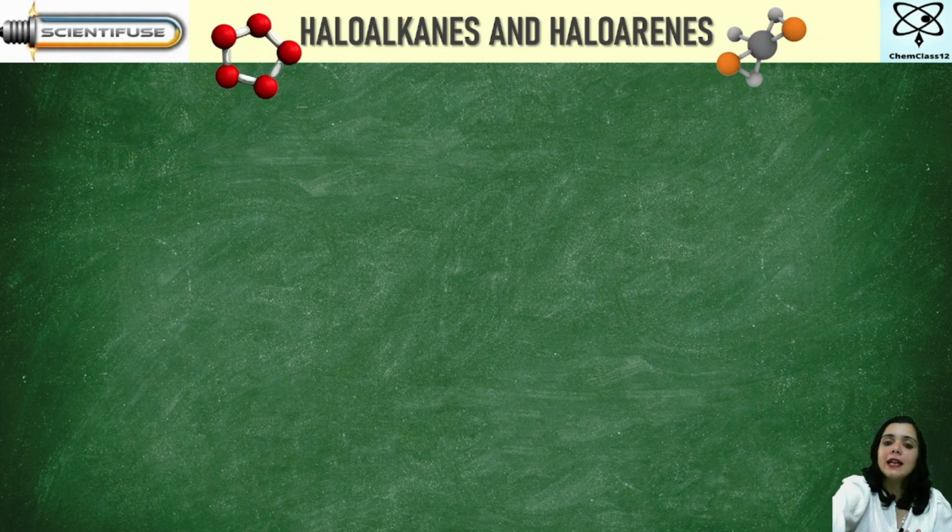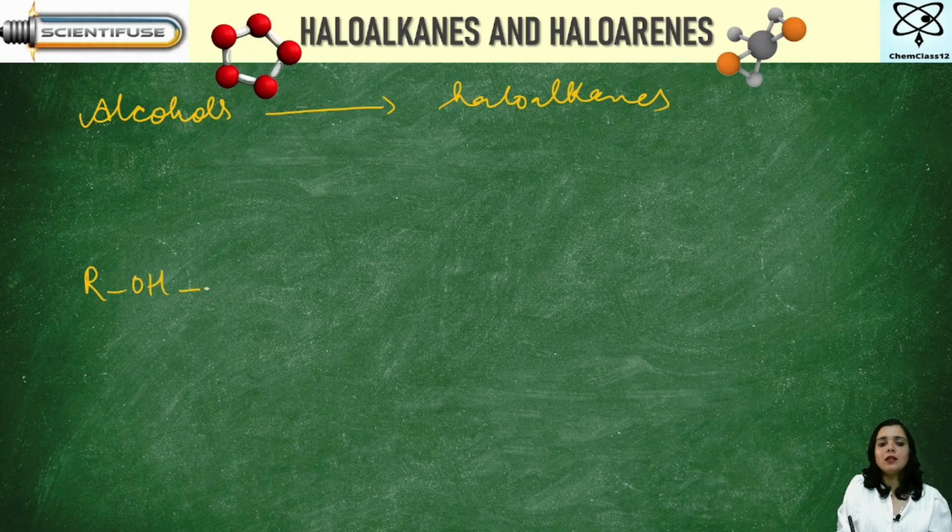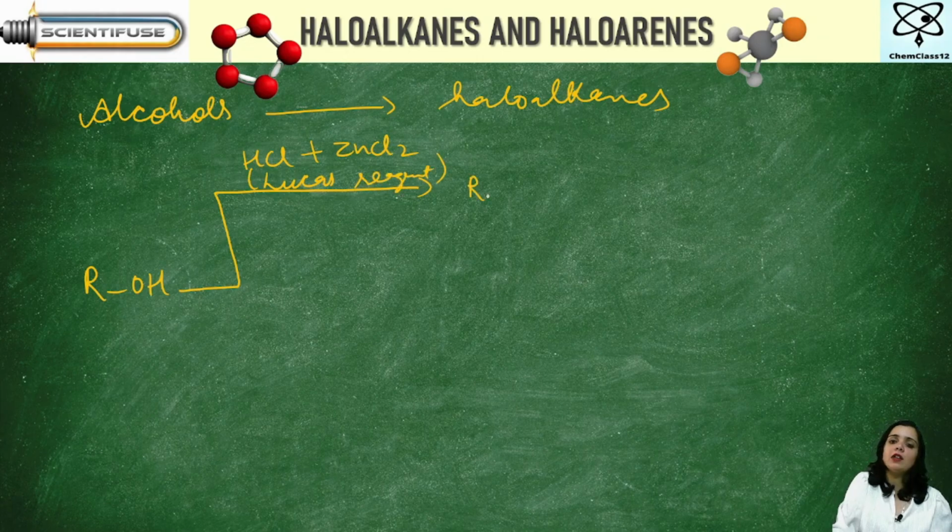So once again, I want to just summarize with you all that from alcohols, how can we prepare haloalkanes? Let us have a quick revision. From alcohols, the first way that you can do is with the reaction of HCl and ZnCl2. This is known as Lucas reagent. What did we get? Let us recall. I got here RCl plus H2O. The mechanism I have shown you. And this is known as Groove's process.